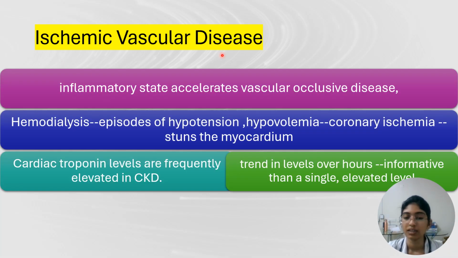Ischemic vascular disease: the inflammatory state in CKD will accelerate the vascular occlusive disease. And also when the patient undergoes hemodialysis, there is a chance of having episodes of hypertension and hypovolemia, and that may lead to coronary ischemia. That is why in CKD patients, cardiac troponin levels are frequently elevated. So what we have to do is observe the trend in the levels over hours instead of looking at a single troponin level.